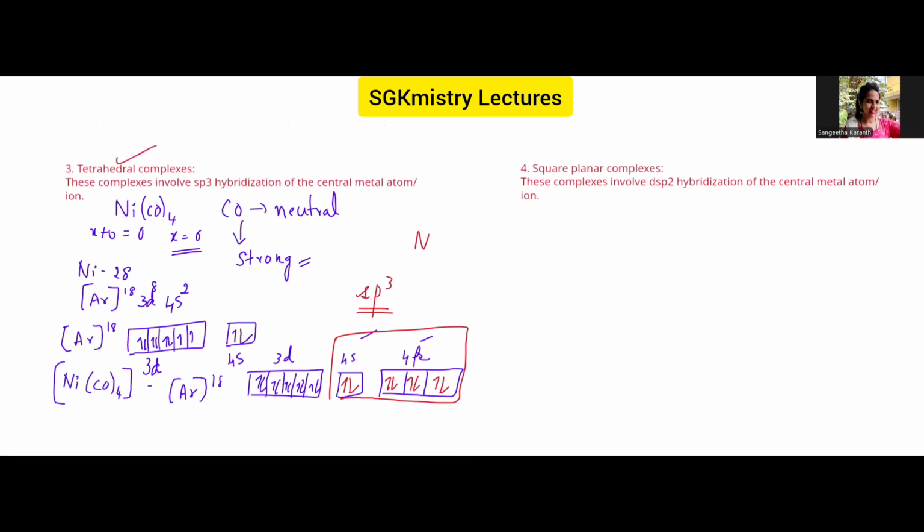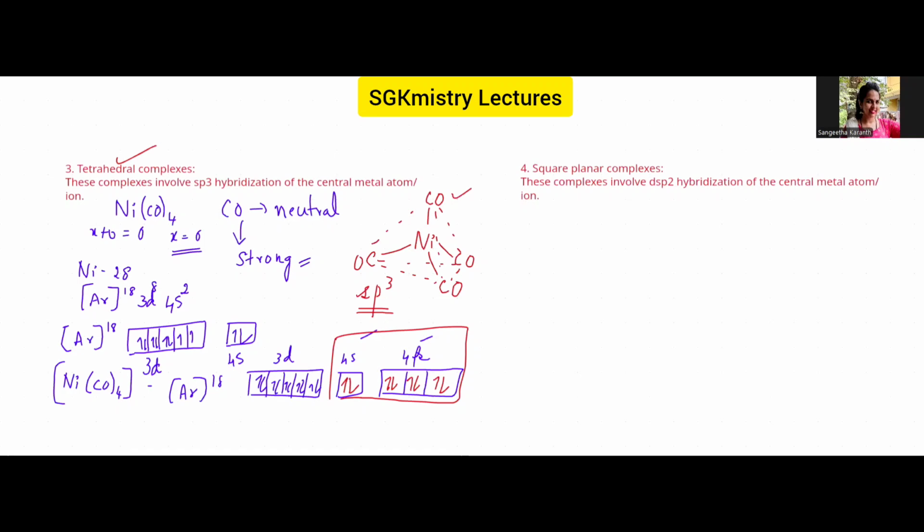Right, so tetrahedral geometry. So how will be the arrangement? So nickel will be in the middle. So carbonyl group like this. Here there is one more carbonyl group and carbonyl group. So this is the structure of the tetrahedral complex. Okay. So geometry is tetrahedral. Magnetic property, of course, there is no unpaired electron. So the complex is diamagnetic in nature. Type of complex, of course, it is a tetrahedral complex. So here there is no d orbital that is involved. So we cannot talk about inner or outer complexes because it is just the sp3 hybridization. So this is how the tetrahedral complex is formed.